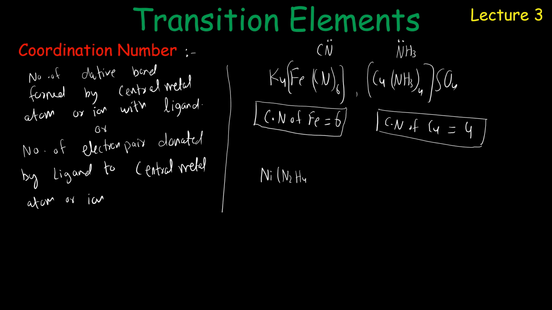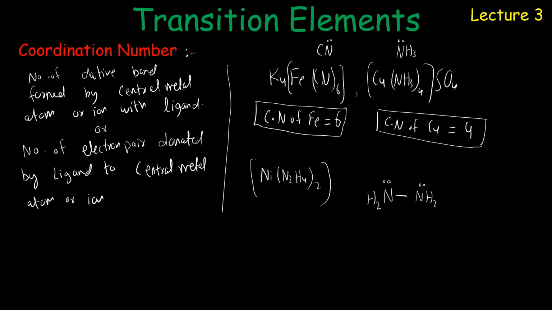Ni N2H4 twice. This is a complex compound. In this complex compound, ligand is N2H4 and we discuss the structure of N2H4, may write as NH2 single bond NH2. Now बच्चे, in this case there are two nitrogens that donate two pairs of electrons.